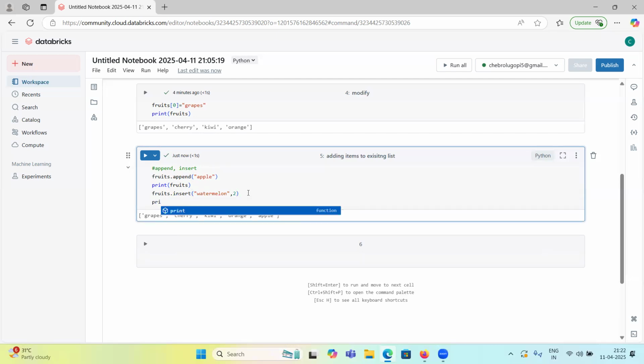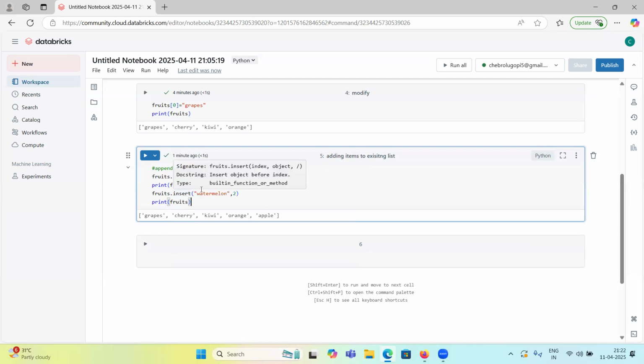Now print fruits. One minute. Insert, wait. So first, if you see here, sorry guys. The first parameter for insert will be the index, right?